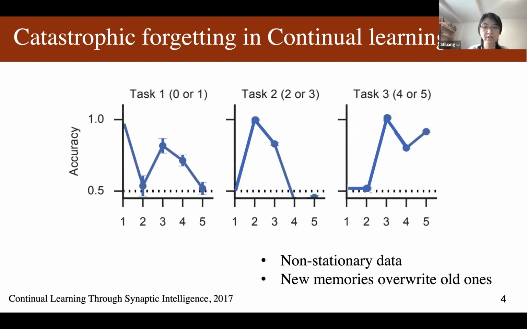The biggest challenge in continual learning is the catastrophic forgetting problem. As shown in this first figure, we can see the accuracy of task 1 is close to 1 when we train the model on the first task. However, it suddenly drops to 0.5 when we train the model on the second task. Similarly, in this second figure, the performance of the second task drops when we start training the third task.